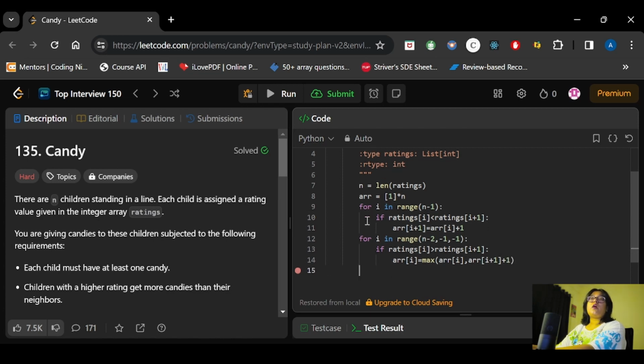And now what we are doing here, when in the reverse order we are comparing and we are storing the max value. Out of the loop we need to return sum of, so we will take directly sum of ARR.